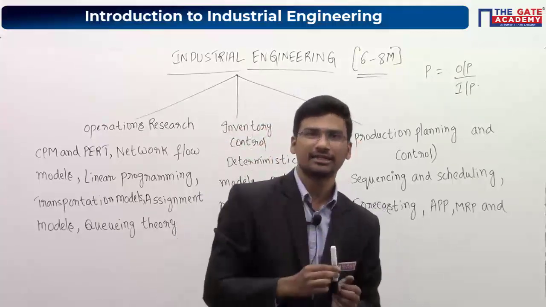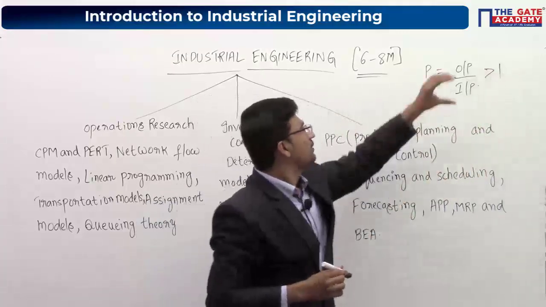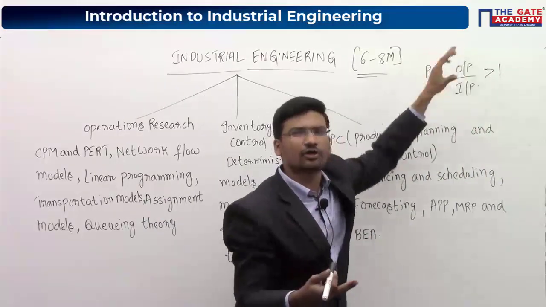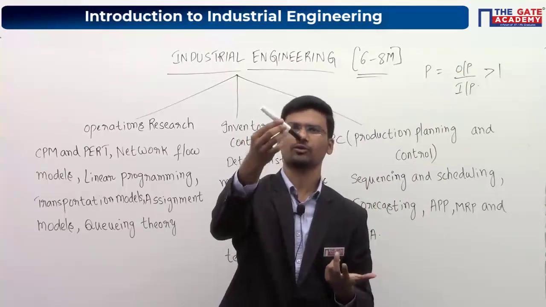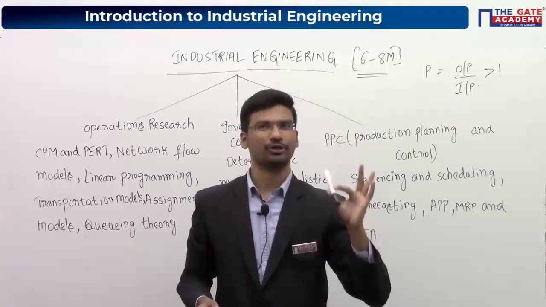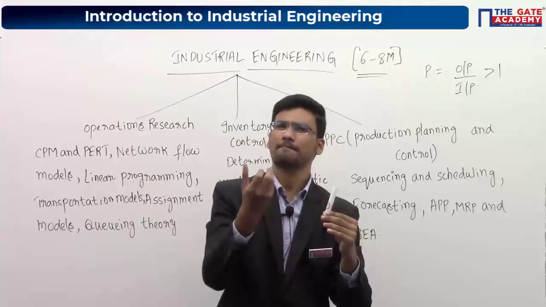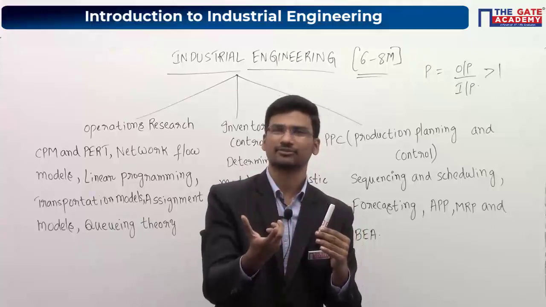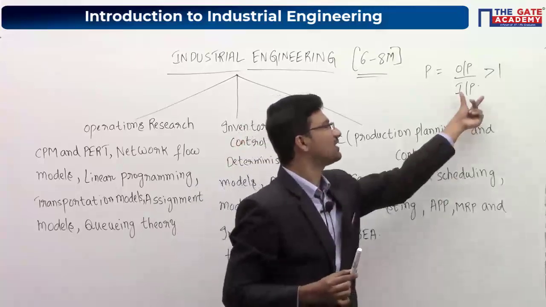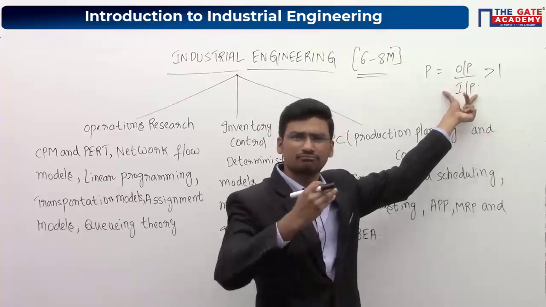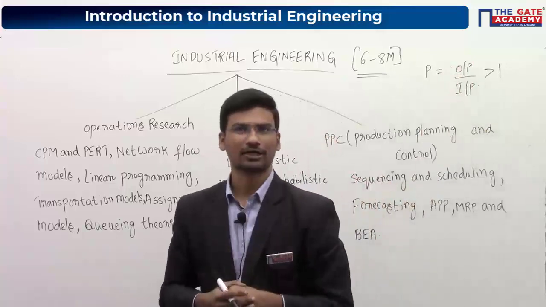So increasing the productivity in the sense, already we have discussed, productivity should be greater than 1. The reason is, what is your output in any industry? Your output will be the finished product, right? So in a pen manufacturing industry, this finished product will be your output. Now what are the inputs to produce this output or finished product? Raw materials, manpower, machine power, everything. So everything will be the input to produce this particular final product, right? So those are your inputs. Okay. So inputs are raw materials, manpower, machine power, and so on, and output will be your finished product, right?